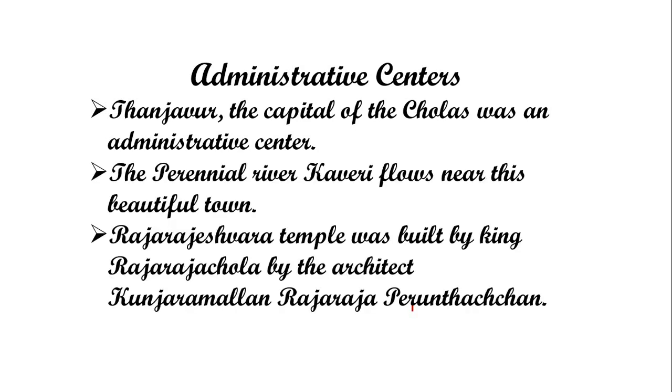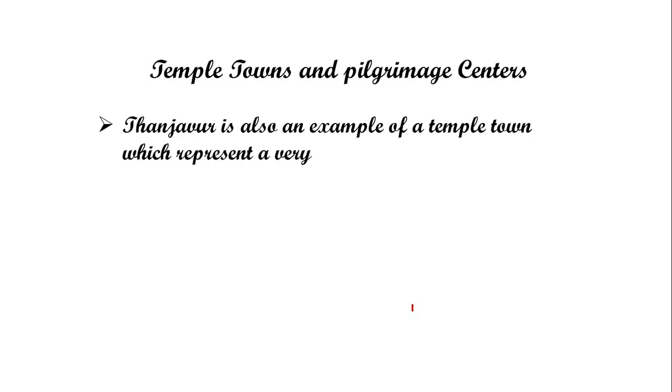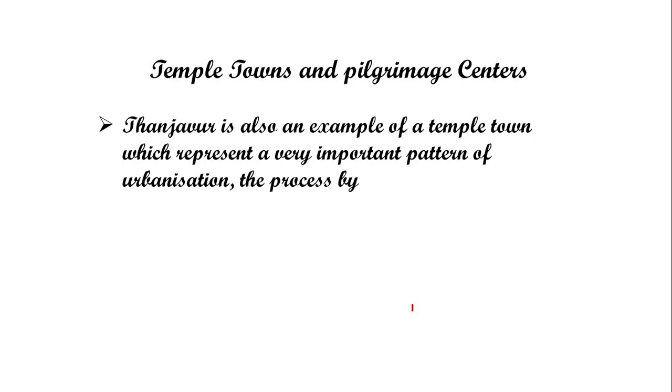Now the next one. It is also an example of a temple town, which represents a very important pattern of urbanization, the process by which cities develop. As I told you, Thanjavur is not only an administrative town. A great temple, the Rajarajeshwara temple, was built by Raja Raja Chola in this town.